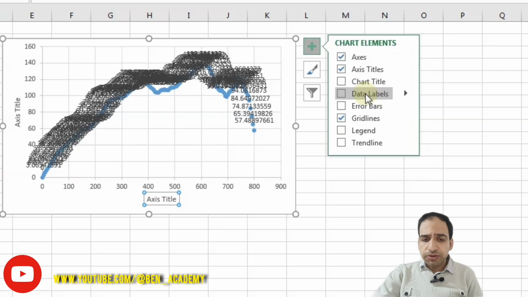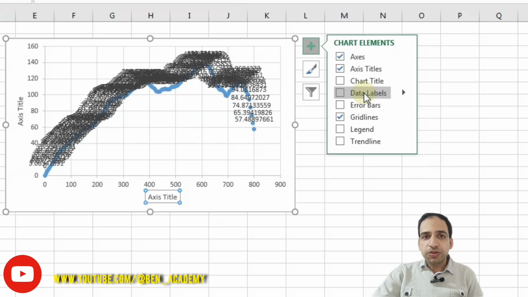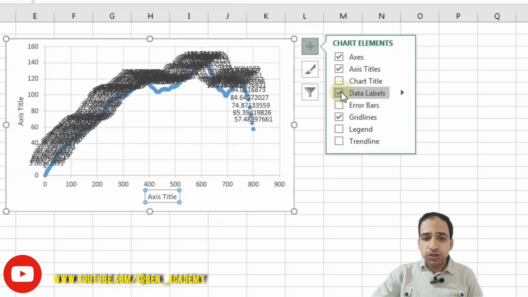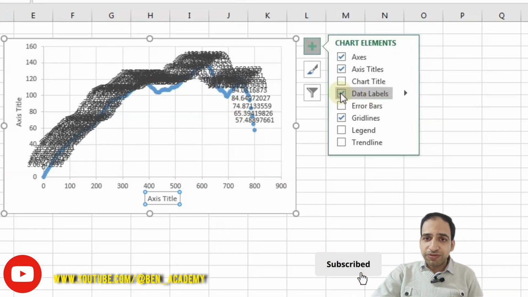Data labels is another option. In diagrams that have few points, it can be a good option. Or you can show the data label for some specific points. But if you select the data label for all the points, it will be so crowded and it's not visibly preferable to do this.